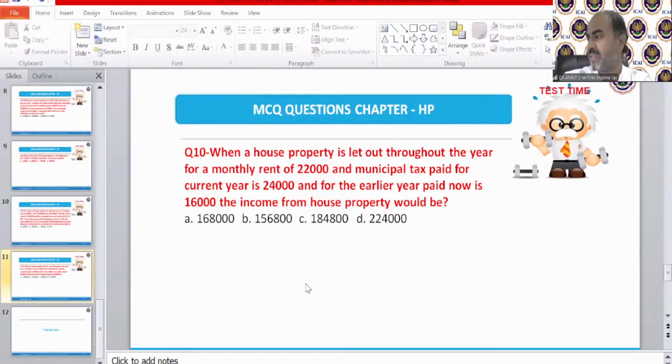Let me see. Somebody is saying 2 lakh, D option. Miss Shaikh Bashirun. No, the correct answer is not D, something else. You need to calculate income from house property. You need to deduct the 30% deduction also. Then you will reach the correct answer. Because nothing is given in the question, the GAV will be 22,000 into 12. That is a simple thing. Now, after GAV, you need to deduct the municipal taxes and the 30% deduction. Then you will find the correct answer.